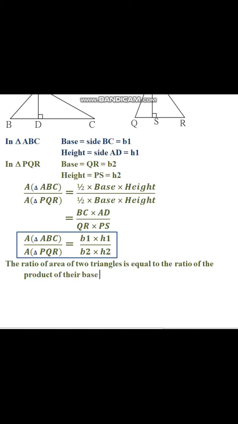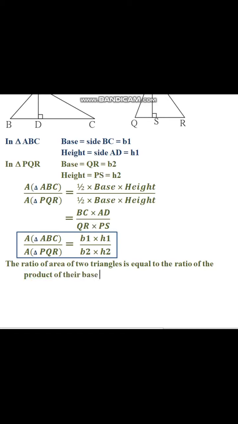That means, if we consider triangle ABC as well as triangle PQR, and take their ratio, then it will be equal to the ratio of the product of base and height of one triangle to the product of base and height of the other triangle.